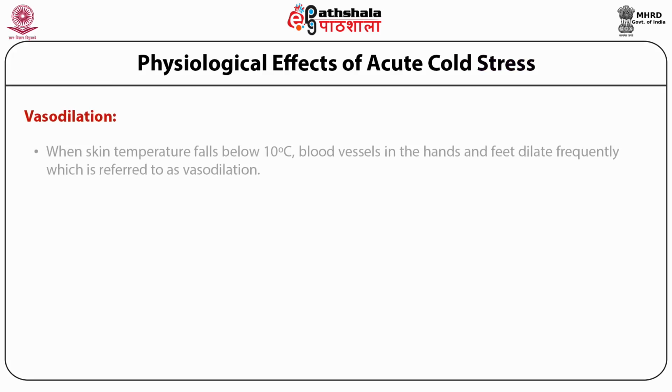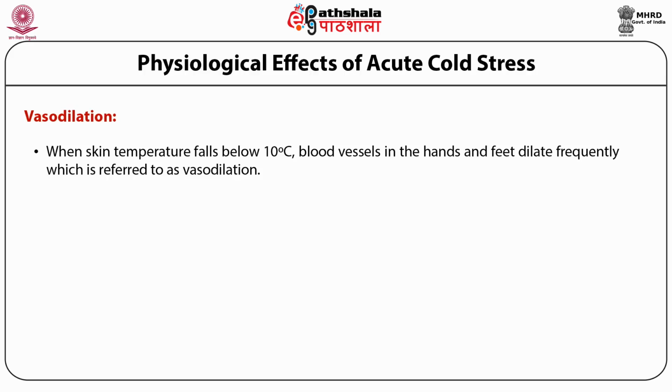Vasodilation. When the skin temperature falls below 10 degrees Celsius, blood vessels in the hands and feet dilate frequently, which is referred to as vasodilation. This occurs when the body core is warm and the extremities are exposed to cold.